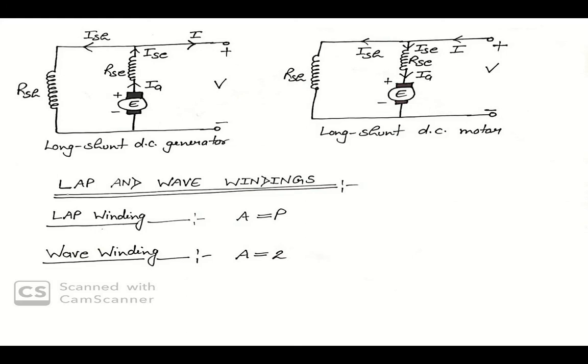But if the series field flux opposes the shunt field flux, the machine is said to be a differentially compounded DC machine. So these are the types of DC machine.